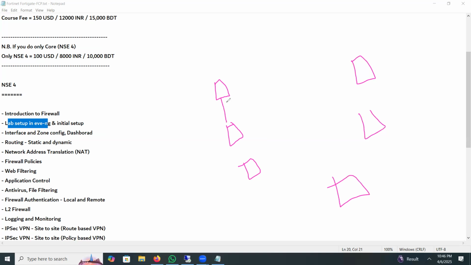To configure something on any firewall, we need to access the firewall directly, right? Suppose I need to change something on this firewall or that firewall, I need to enter each firewall individually, not at the same time.